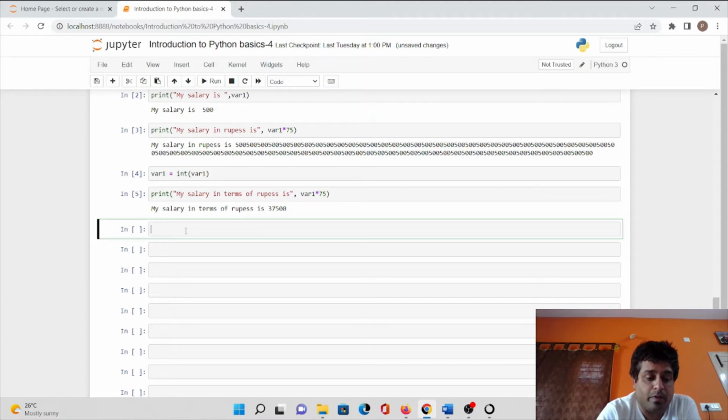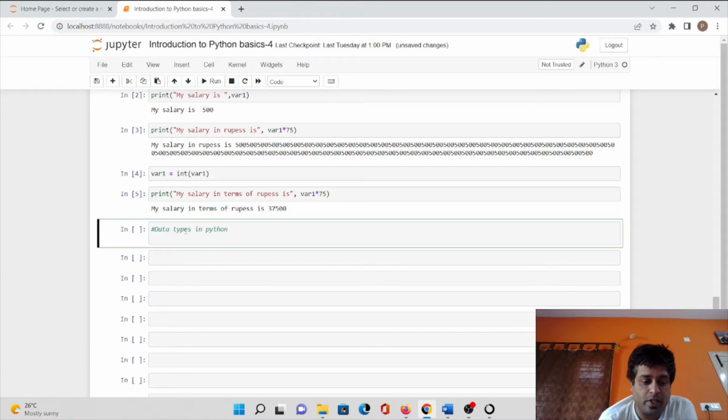The first data type in Python programming is integer.